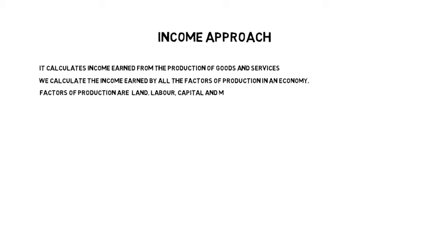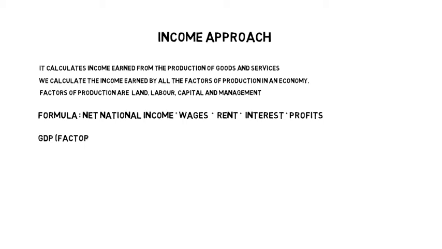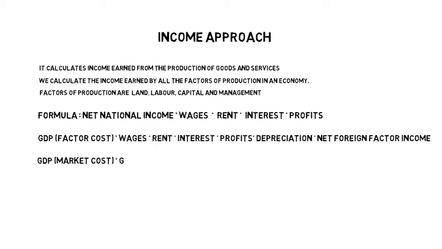Now, how to calculate the GDP? There are two approaches. One is the income approach, another one is the expenditure approach. First we'll check the income approach. It calculates the income earned from the production of goods and services which are made in that country. We calculate the income earned by all the factors of production in the economy. And what are the factors? These are land, labor, capital, and management. Land will generate rent. Labor will generate wages and salaries. Capital will generate interest. And management, managing all these things, will generate profit, which are made by the production of goods and services.